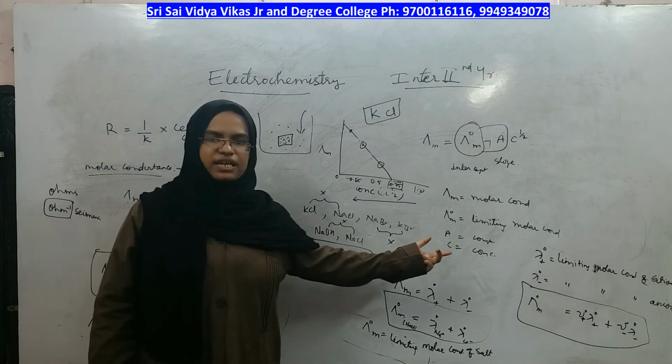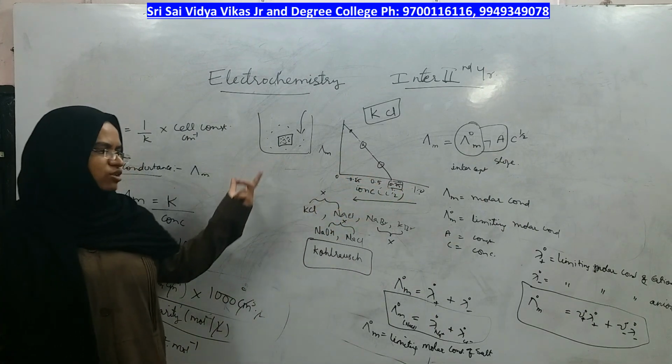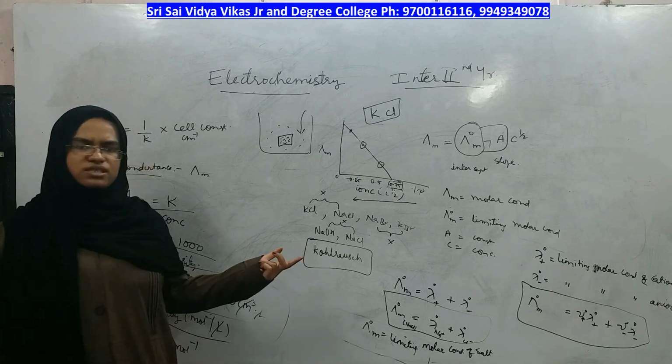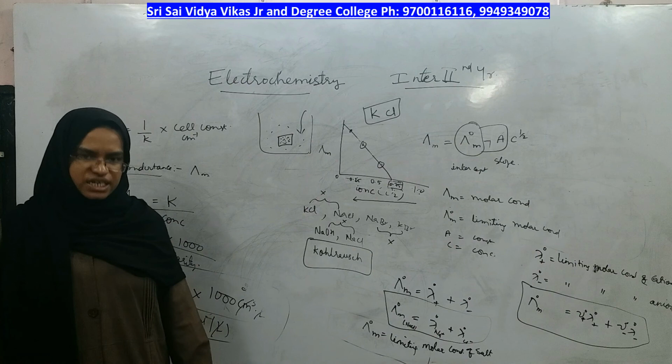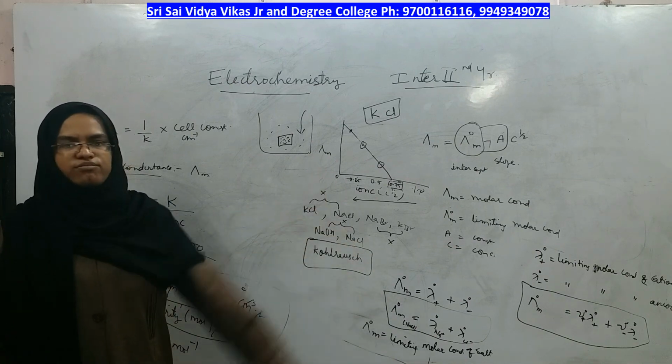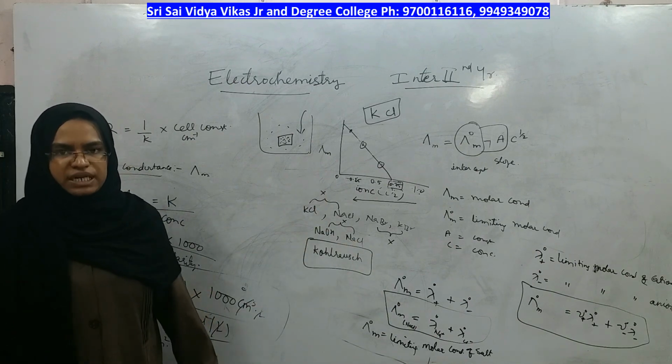I will end the electrochemistry chapter here. Please copy down the formulas, and based on these simple formulas you may get a problem in the final exam, which we will see later, and then we will move to the next chapter. By this we have completed electrochemistry.